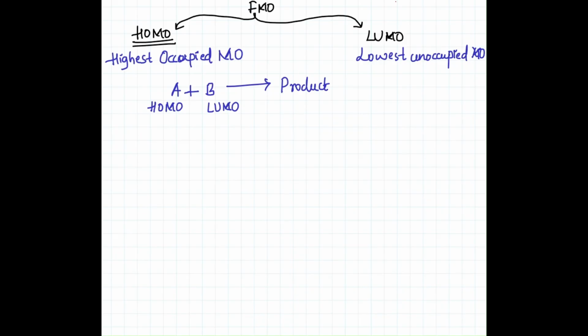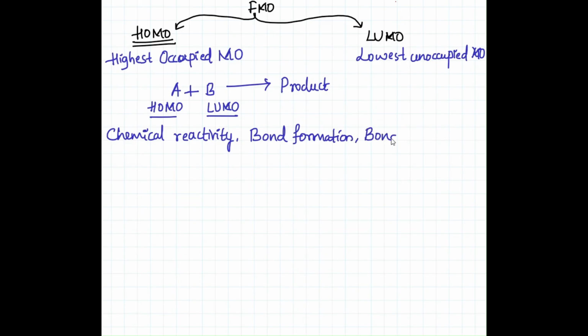The interaction between HOMO and LUMO determines chemical reactivity, bond formation, and also bond dissociation, that means bond breaking.